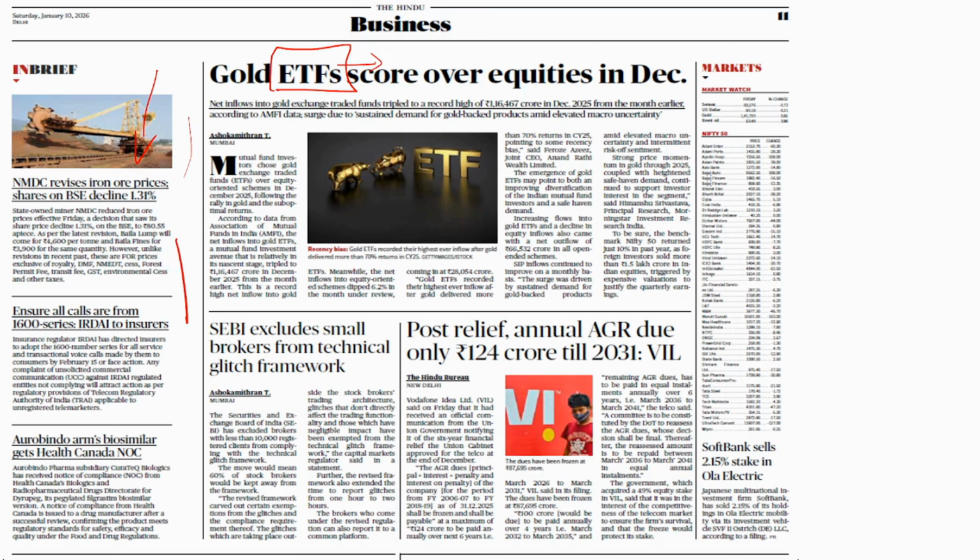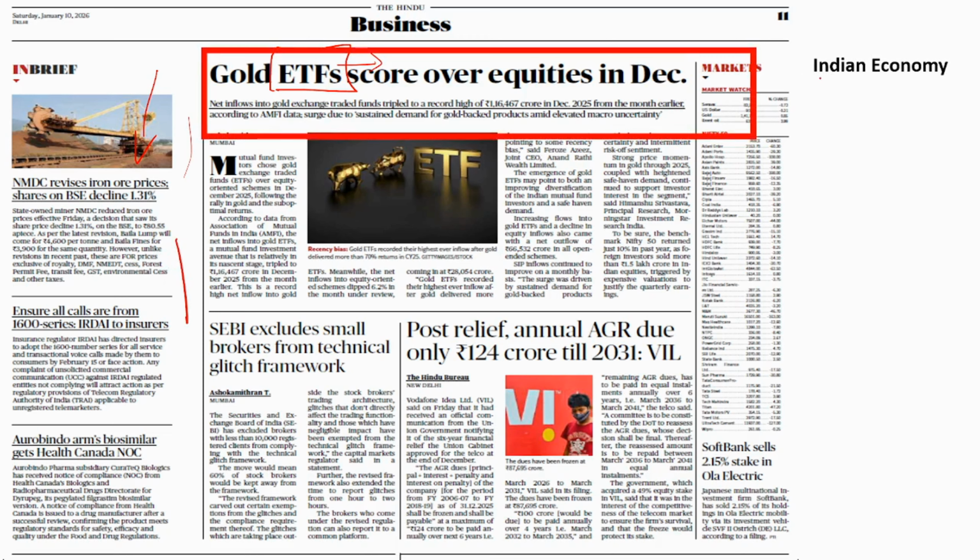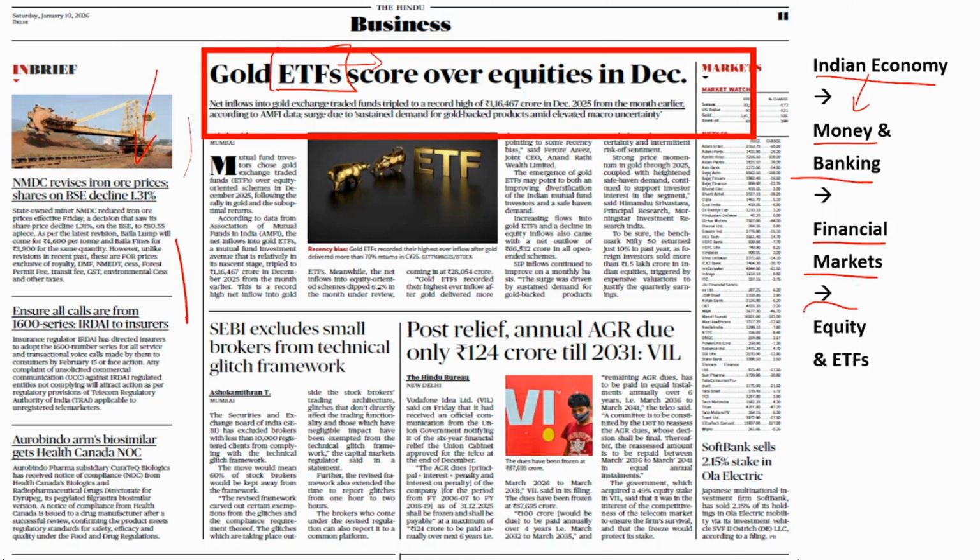Okay, next, how this is related to syllabus. So Indian economy is a part of syllabus for both mains and prelims. And in this Indian economy, we have a topic called money and banking. Under money and banking, there is financial markets. Under this financial market topics, you will come across various terms like equities, exchange traded funds, etc.